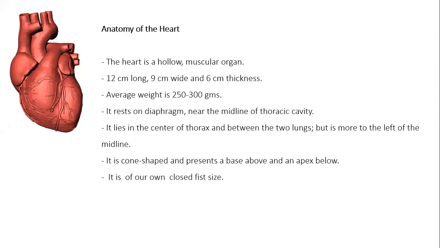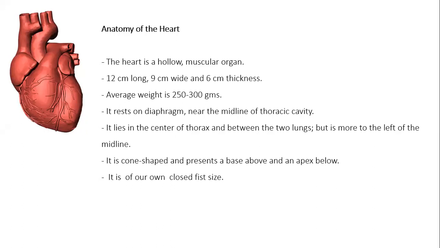See how it is looking. The heart is a hollow muscular organ. Its size is 12 centimeters long, 9 centimeters wide, and 6 centimeters thick. The average weight is 250 to 300 grams.